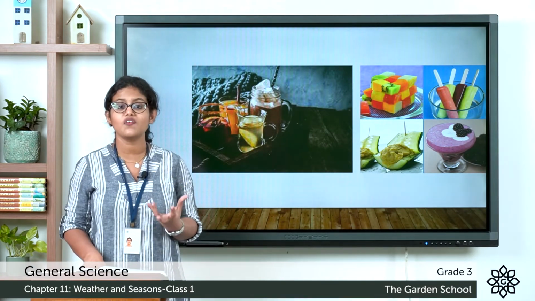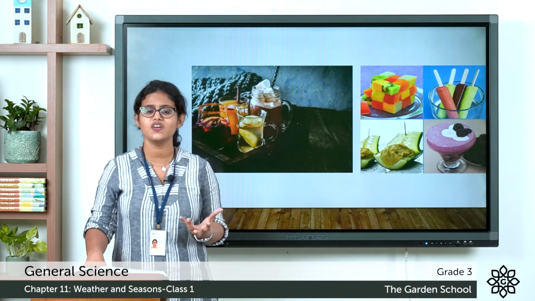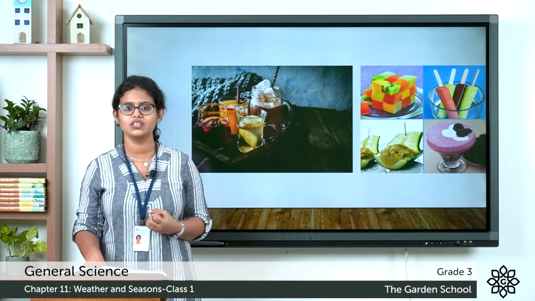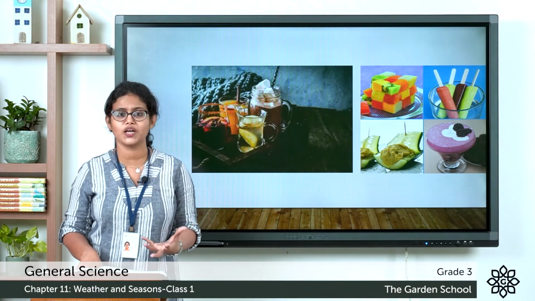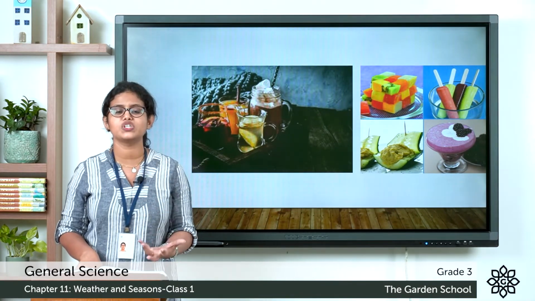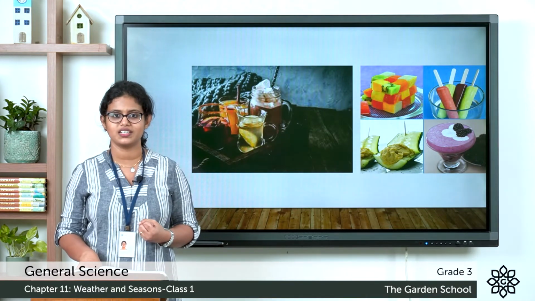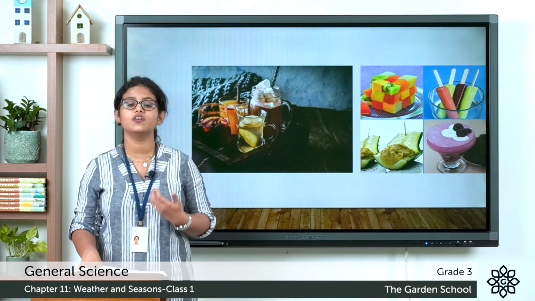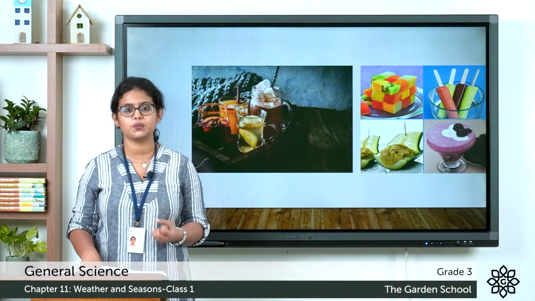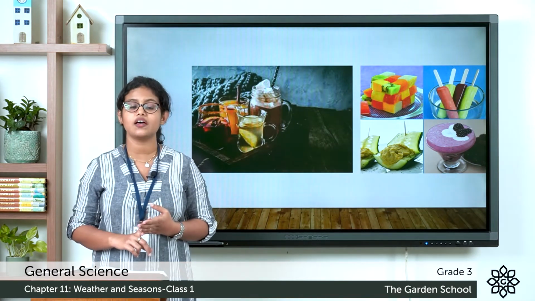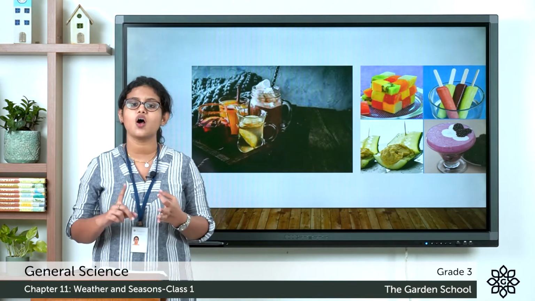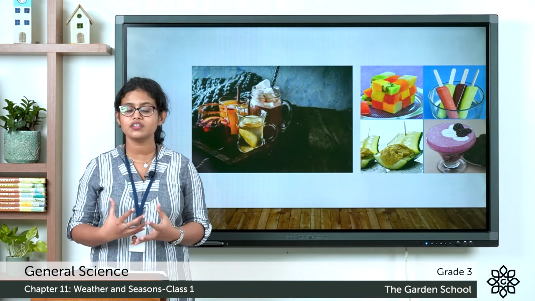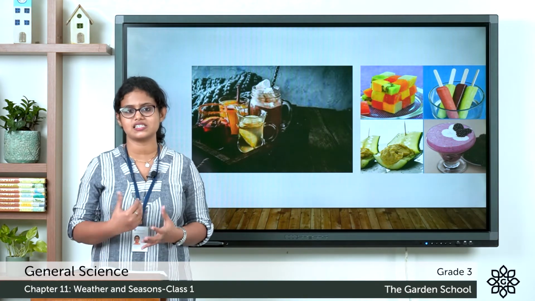So what about our food? We all love to have something which is very cold. So we used to eat lots of fruits like watermelons, mangoes, etc. Even we drink plenty of water. It keeps us cool. So even the seasons affect human beings. So seasons affect all living things, let it be plants, animals or human beings. Living things are affected by seasons.